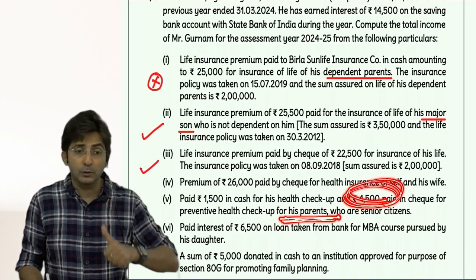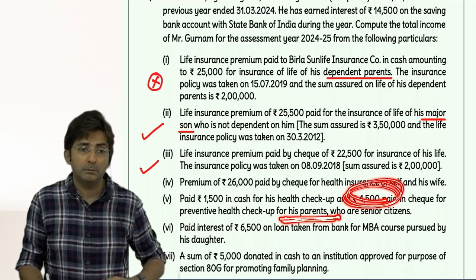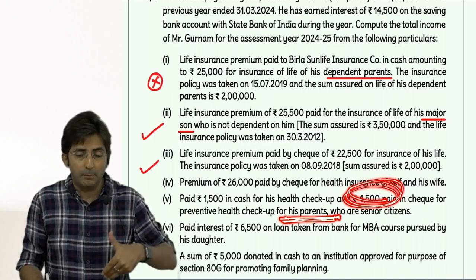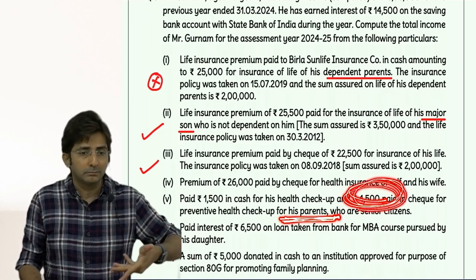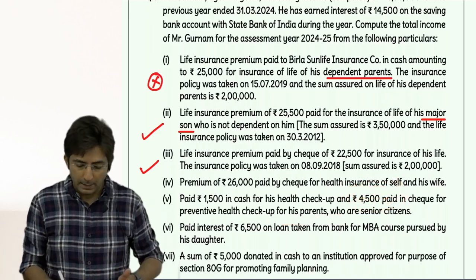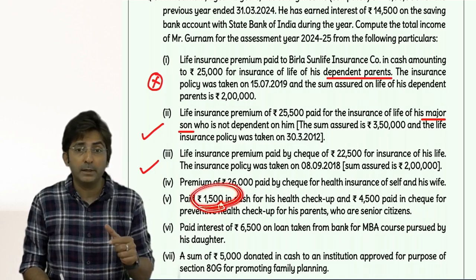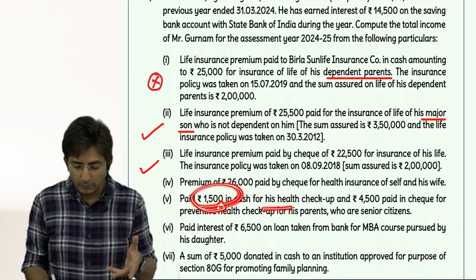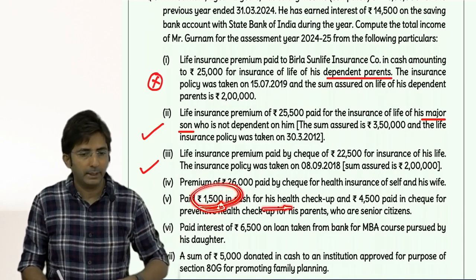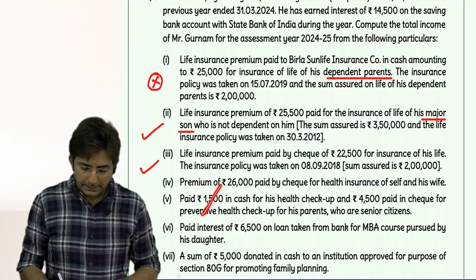Now his doubt was, sir, we can take 5,000 for parents, but the parents amount is only 4,500. How can you take from 1,500 in parents? The 1,500 doesn't pertain to parents. It pertains to his health checkup. So this has to be ignored.